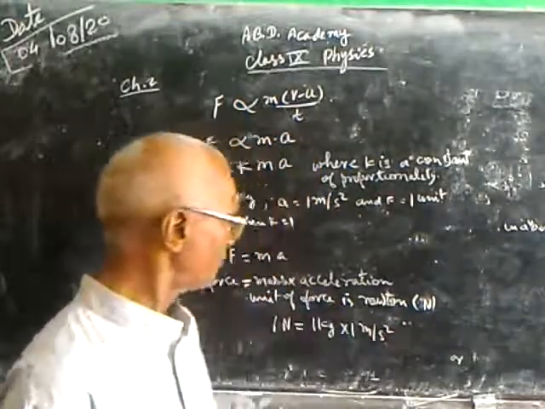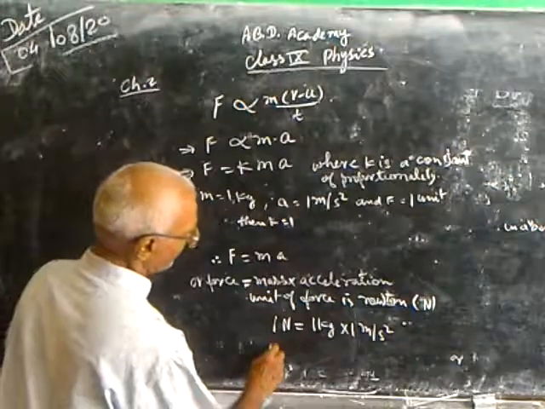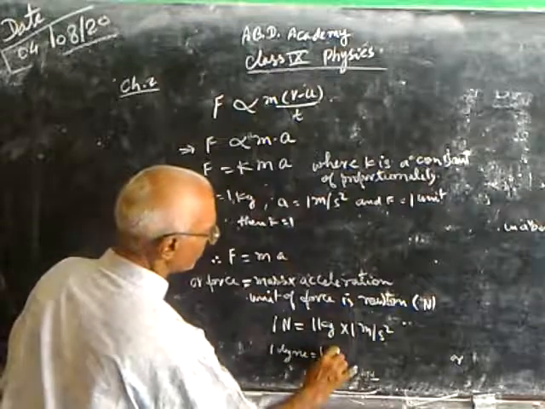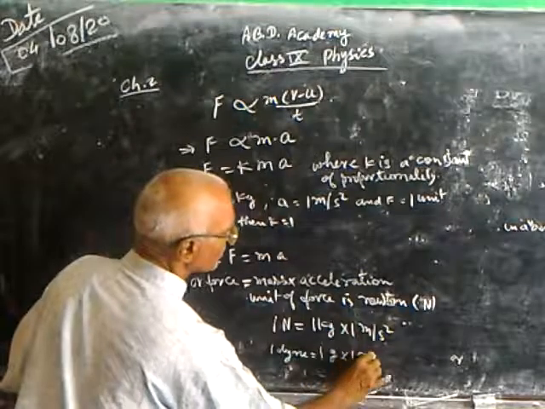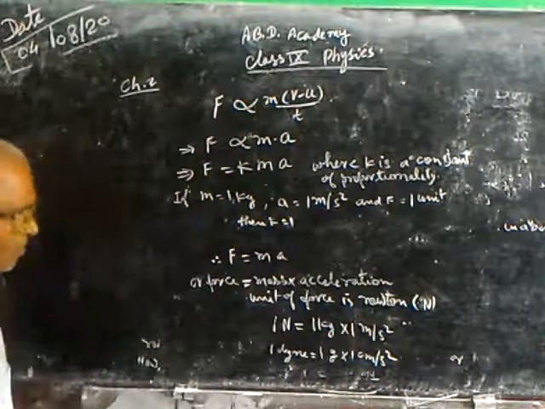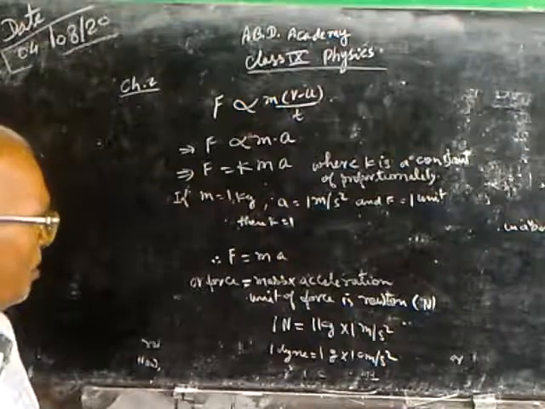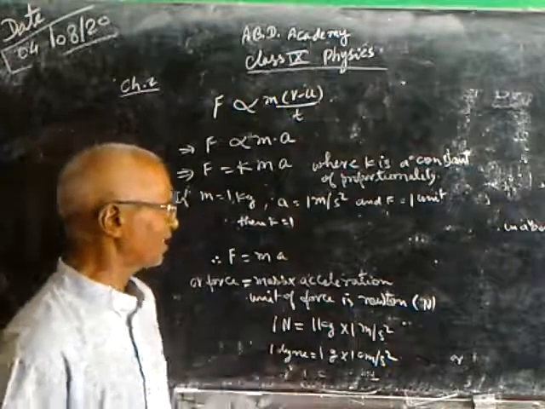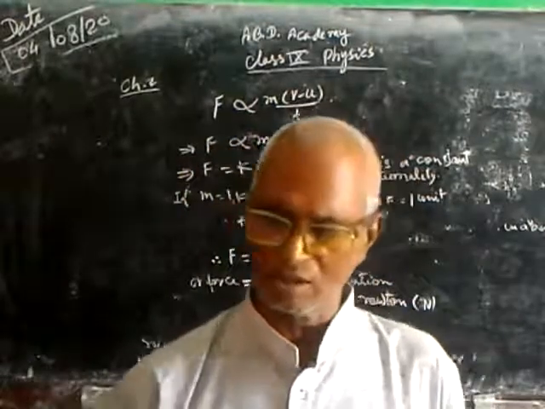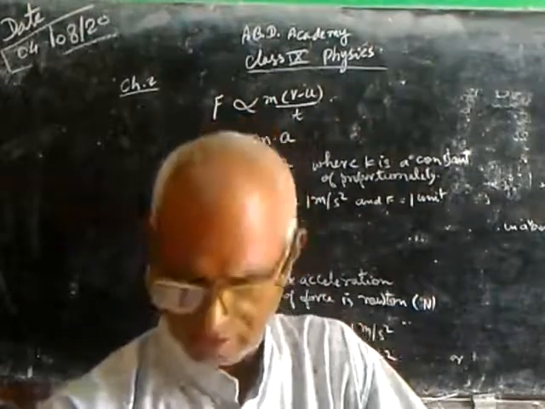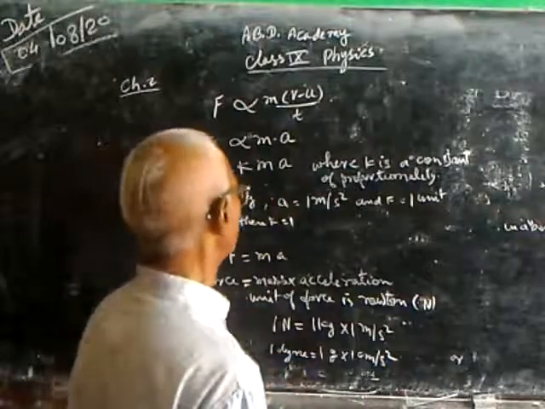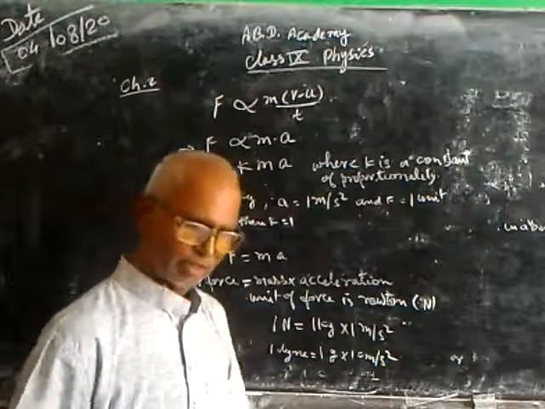Other unit of force is dyne. 1 dyne is equal to 1 gram into 1 centimeter per second square. It is the CGS unit. Other units are gravitational, where g is used, but here we shall consider the units dyne and Newton, and one more relation is here.